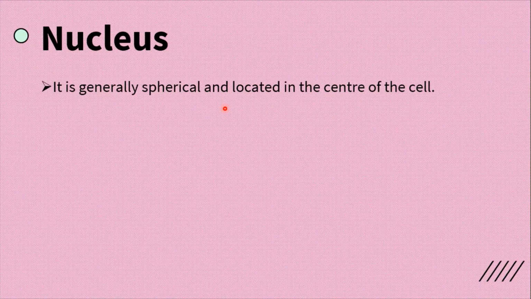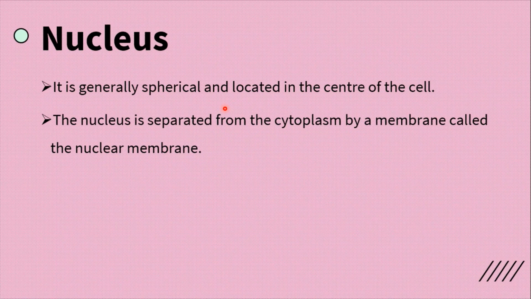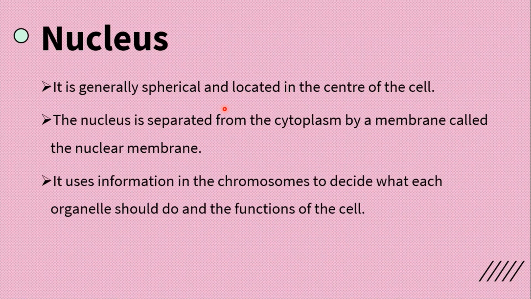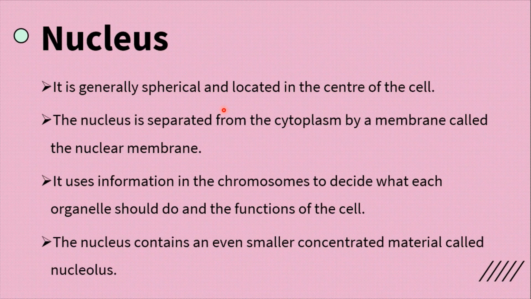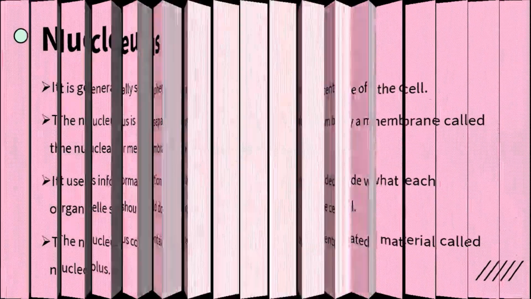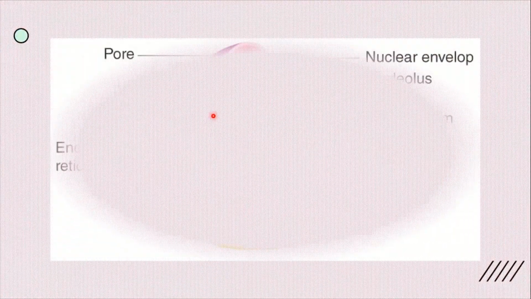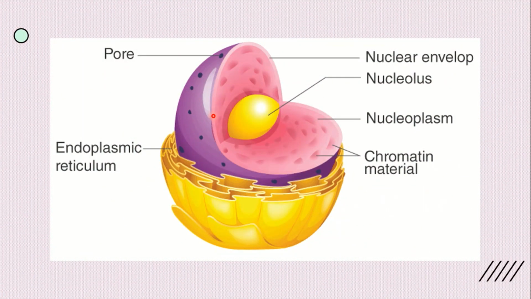Nucleus. It is generally spherical and located in the center of the cell. The nucleus is separated from the cytoplasm by a membrane called the nuclear membrane. It uses information in the chromosomes to decide what each organelle should do and the function of the cell. The nucleus contains an even smaller concentrated material called nucleolus. This is a picture. Observe.